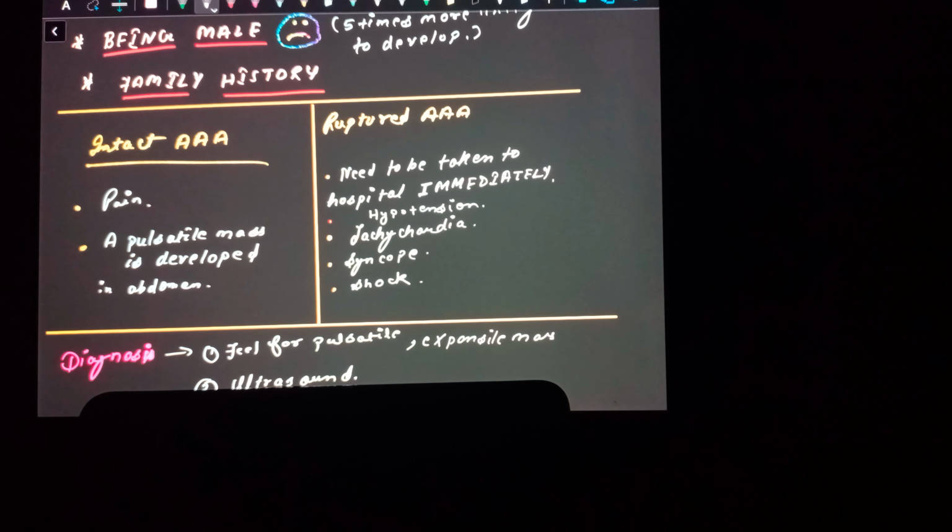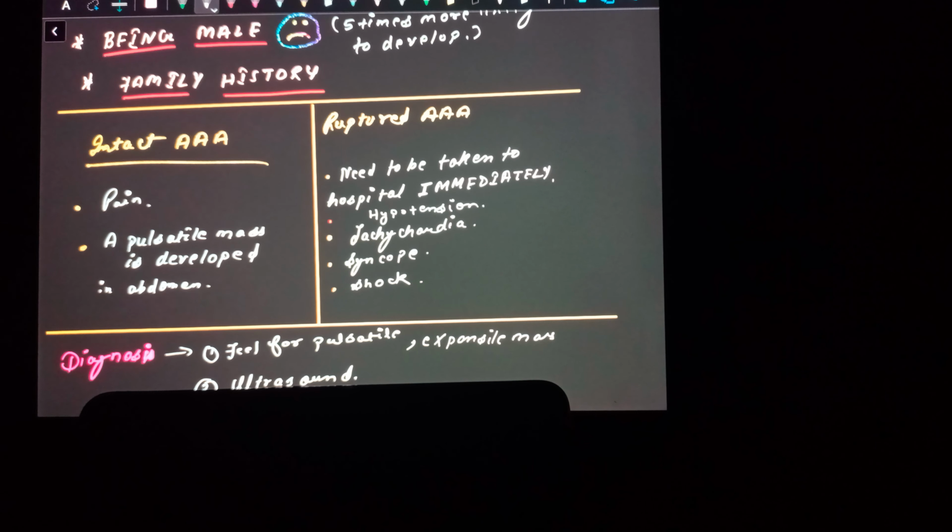Secondly, he develops hypertension, probably because the brain senses that there has been a rupture, so it creates more and more blood by pumping the heart more. Tachycardia is seen, which is a markedly increased heart rate. Syncope, often known as fainting, can occur because the brain detects that there has been a rupture in the aorta and blood is continuously being lost, and shock can also occur.